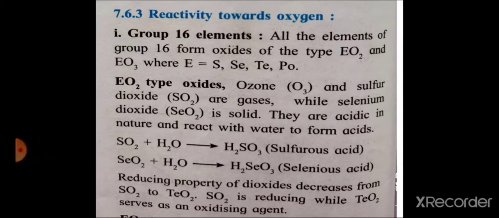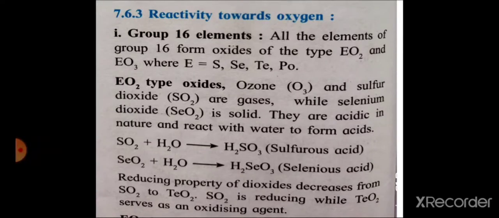Group 16 elements. All the elements of group 16 form oxides of type EO2 and EO3, where E may be sulfur, selenium, tellurium and polonium. First we see EO2 type oxides. Ozone, O3, and sulfur dioxide are of EO2 type oxides. These are in gaseous state, while selenium dioxide is a solid.